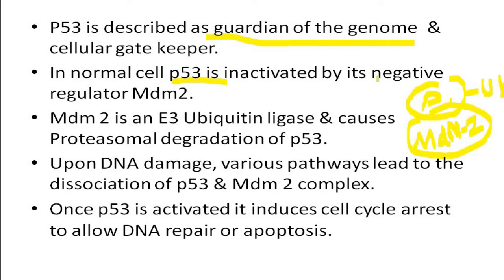Upon DNA damage, various pathways lead to the dissociation of the P53 and MDM2 complex. This is in a normal cell. Now the cell has some DNA damage, probably during DNA replication or due to certain mutation. At that time, what happens? The P53 will be activated. Once P53 is activated, it induces cell cycle arrest, or it allows various DNA repair mechanisms we have. Then it also results in apoptosis. Any of these three things can happen once P53 is activated.